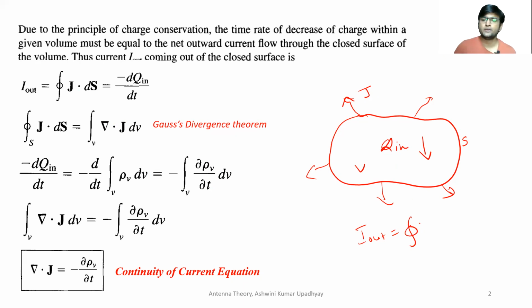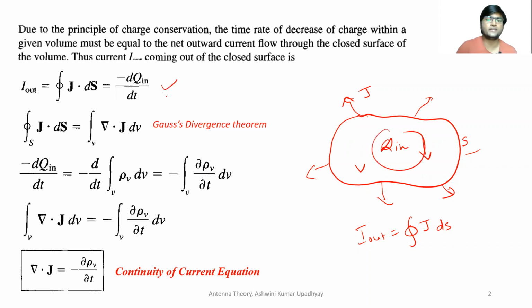So I out should be equal to the closed surface integral of this current density J with respect to this surface S, right? And this I out which is going out must be equal to the rate of change of this charge which is decreasing inside this volume, Q in.